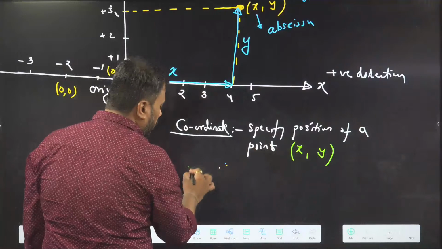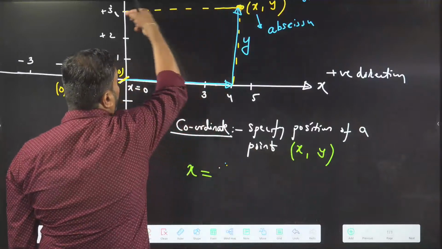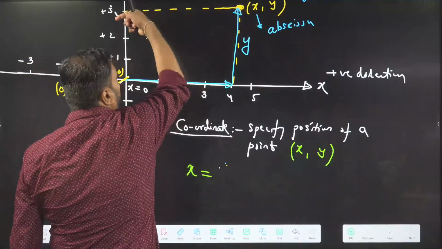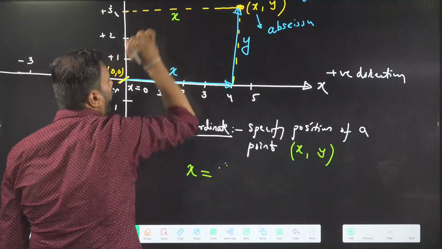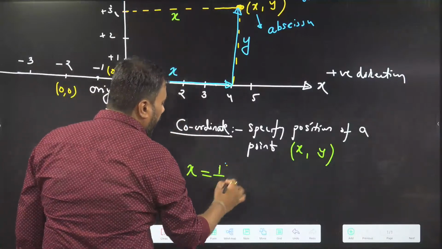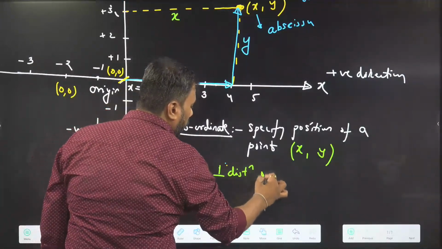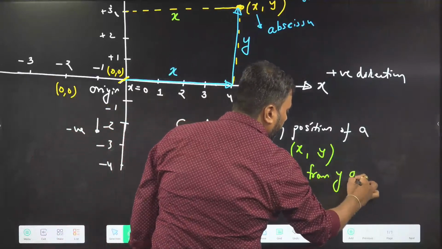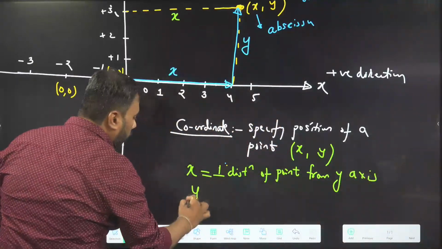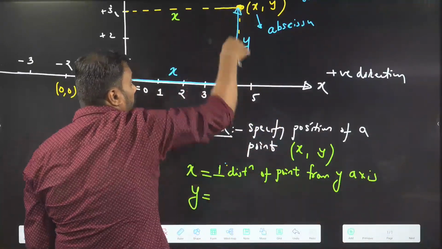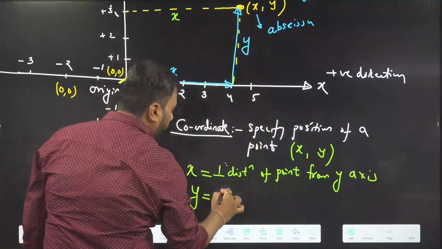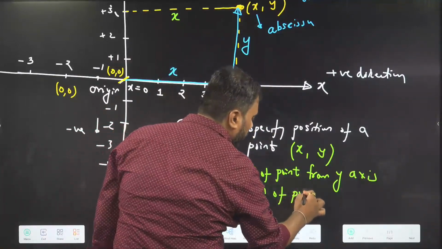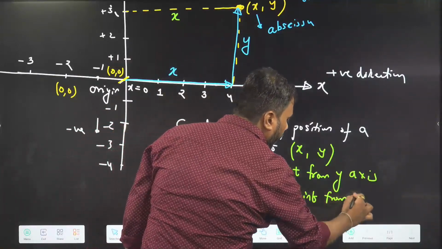X is the perpendicular distance of the point from the y-axis. See, this was the y-axis. So if I take the perpendicular distance of the point from the y-axis, this is the x coordinate of the point. And similarly, if I take the perpendicular distance of the point from the x-axis, this is the y coordinate. The y coordinate is the perpendicular distance of the point from the x-axis.